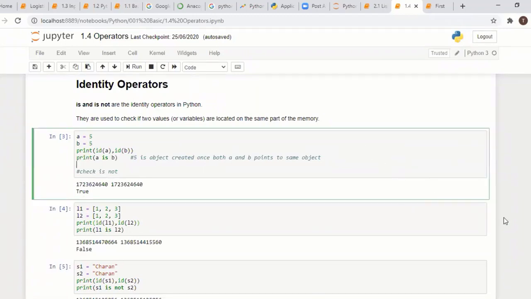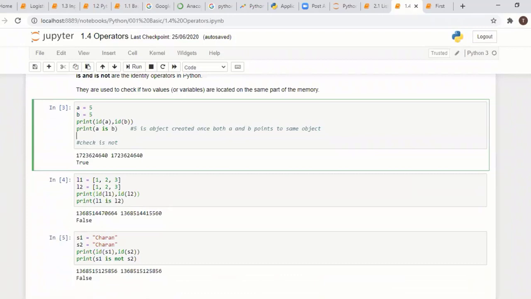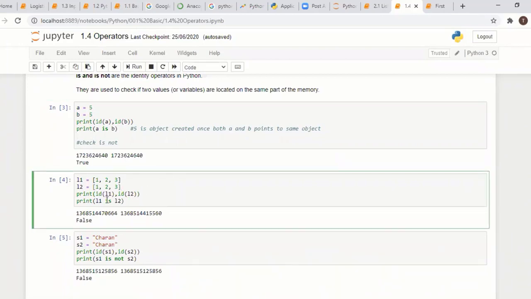The ID will be the same for simple data types, but for data collections it will not be the same. So even though there are two equal lists, the IDs will be different. Yes, different. You can see here, right? Okay, thank you. Nice question.